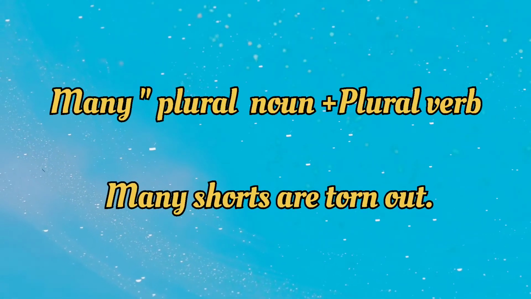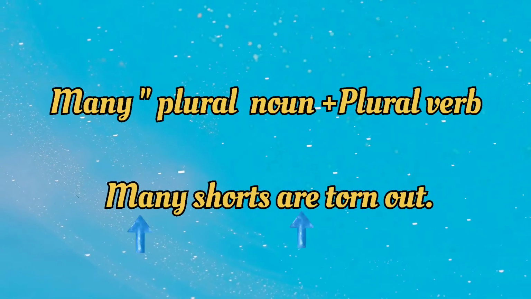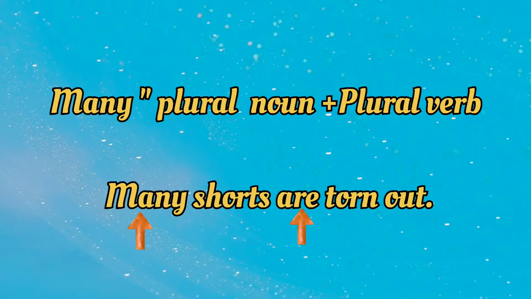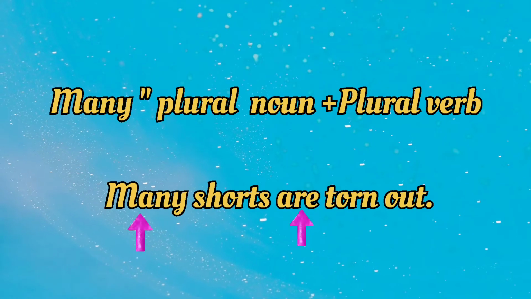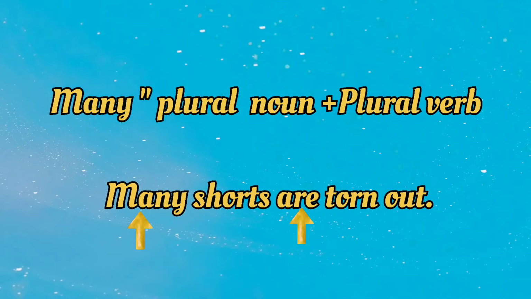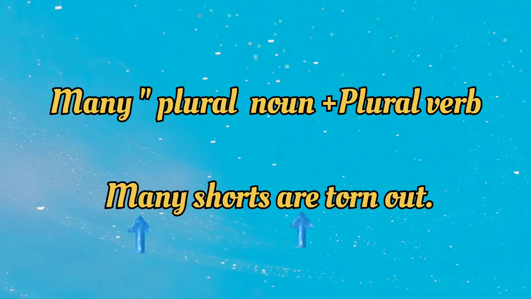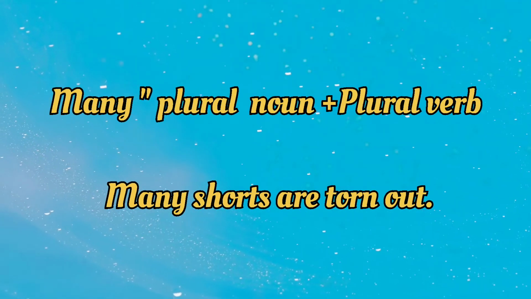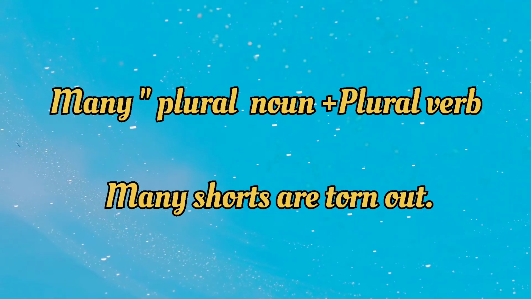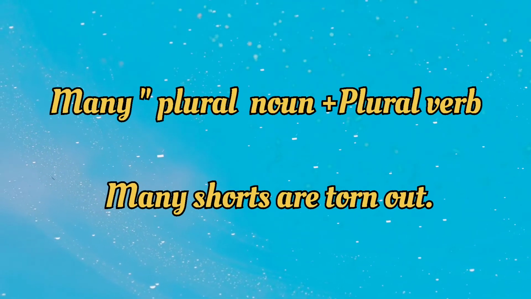And next one, see here, many plus plural noun plus plural verb. If many is followed by a plural noun plus plural verb, like many shirts are torn out. So this is an example. Likewise, let's see the next one.